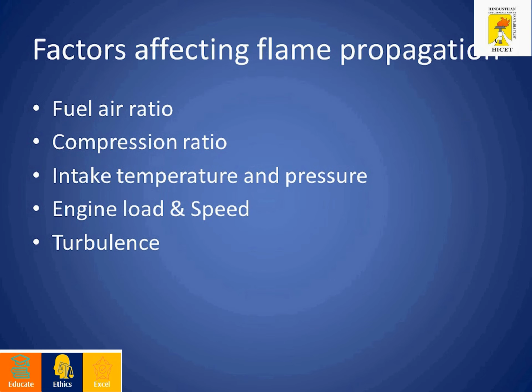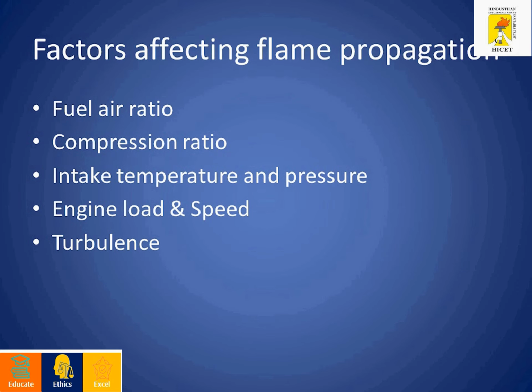Before going to that, some factors affect the flame propagation process: fuel air ratio, compression ratio, the intake temperature and pressure of the air fuel mixture, engine load and speed, and turbulence. Many factors are involved in flame propagation. The fuel air ratio may be rich or lean: more fuel and less air, or more air and less fuel.